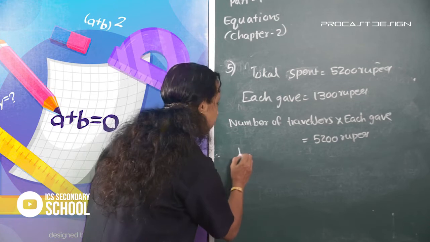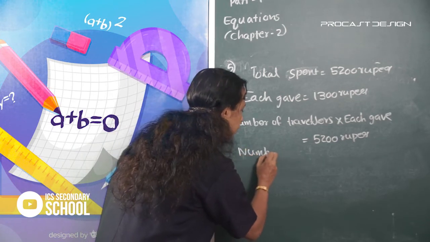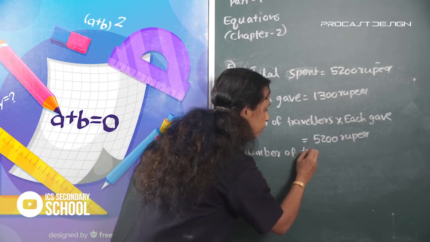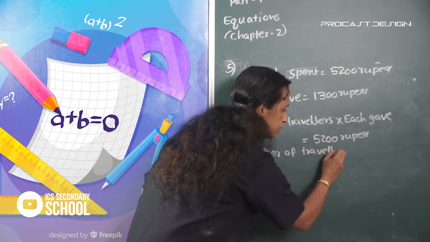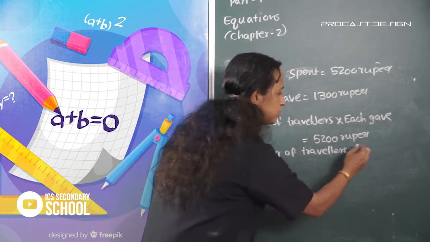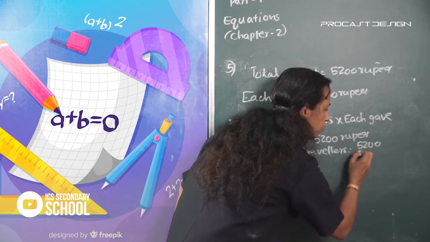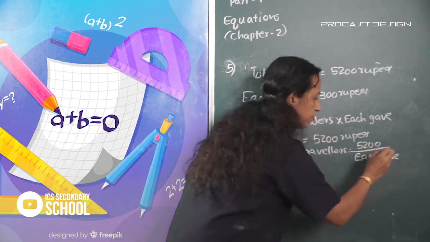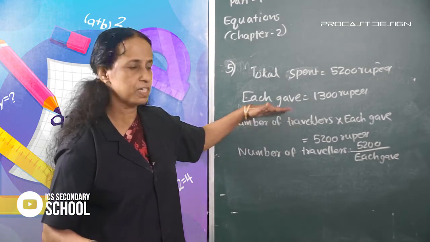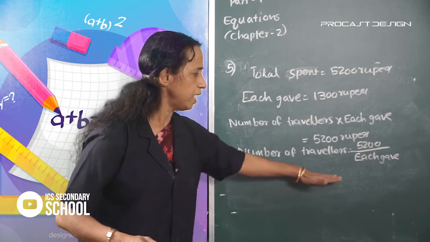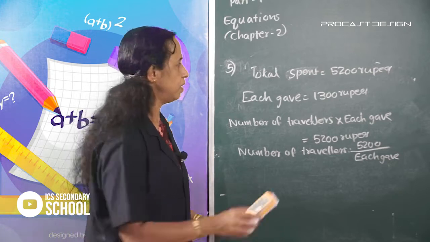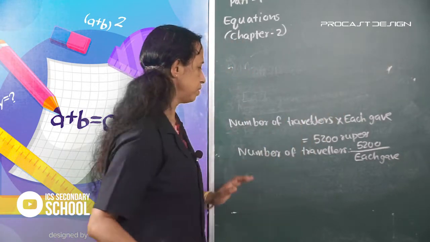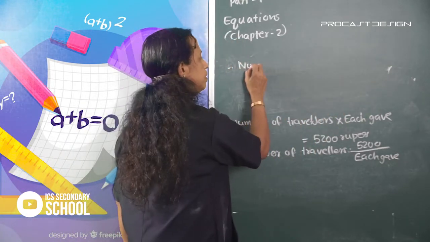So the number of travelers is equal to 5,200 by each gave.